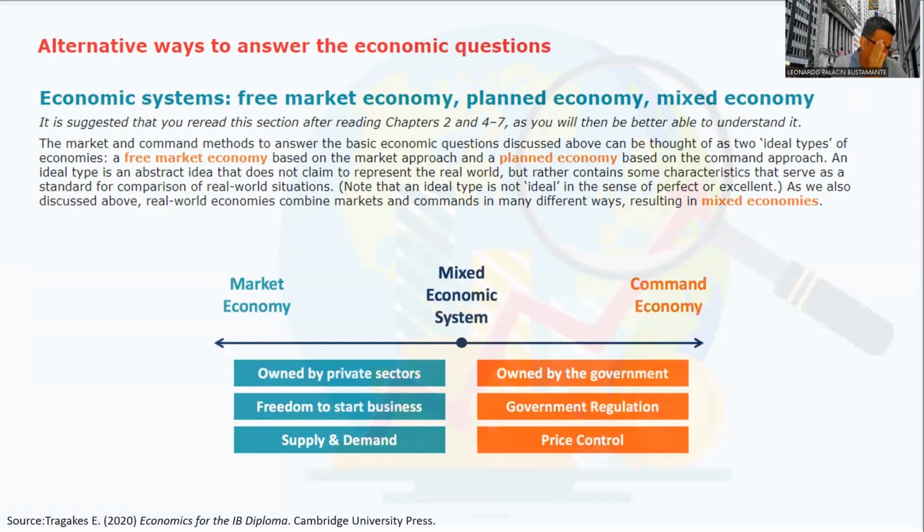On the one hand, market economy owned by the private sector, freedom to start business, supply and demand. Prices are determined by the market. That means supply and demand. On the other hand, command economy, that is owned by the government. There is government regulation and price control as well.